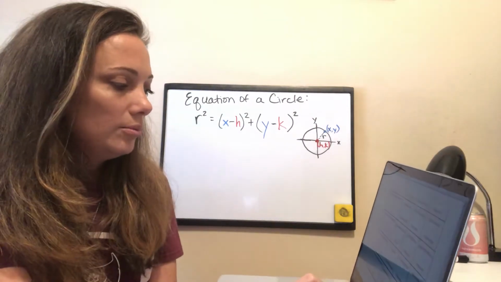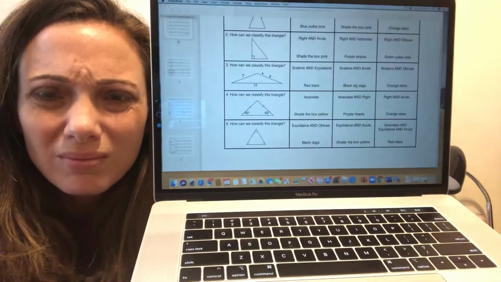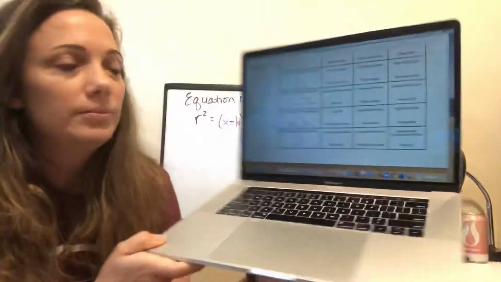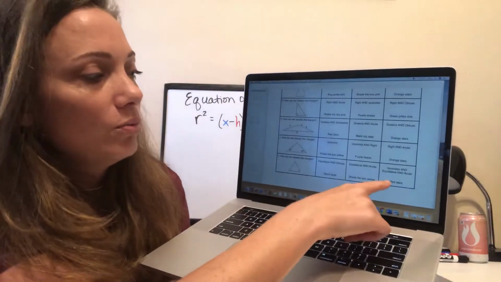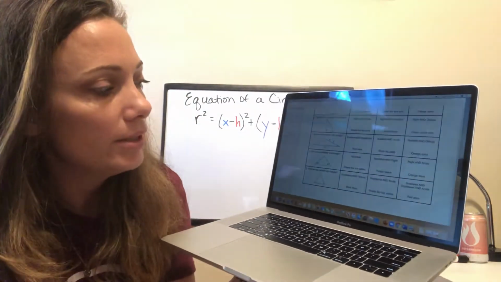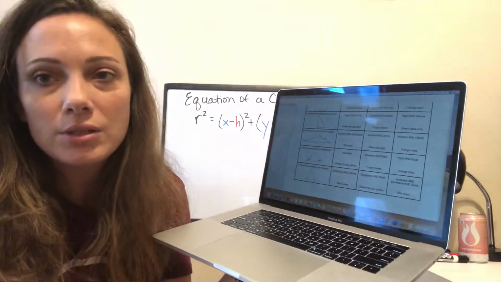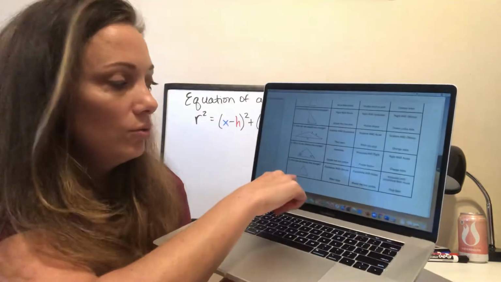So if you look at number 5, he is a little equilateral triangle. Now the tricky part about that is over here, the red stars option, that was the right answer as you could see on the key, and that's because the definition of an isosceles triangle is just a triangle that has 2 congruent sides. Does this have 2 congruent sides?